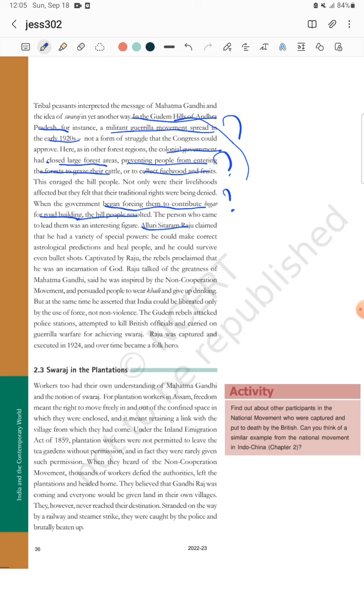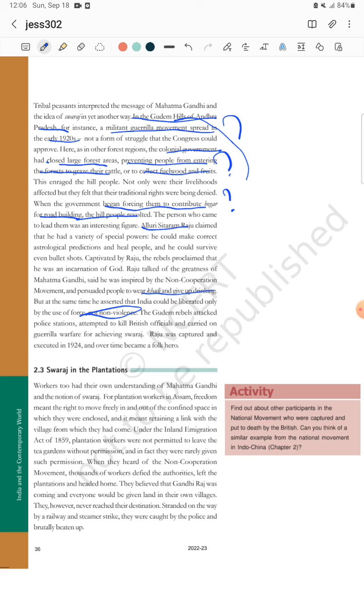And also he influenced and motivated people to give up drinking. But one thing was that at the same time he did not agree with the concept of non-violence, that Gandhi told that if anyone beats you on one cheek, you show the other cheek. He did not agree with that concept. According to him, if anyone gives one to our cheek, we should give two or three in return, right?